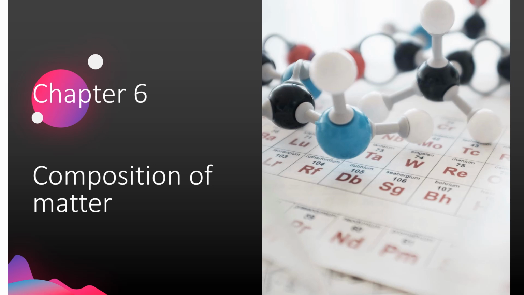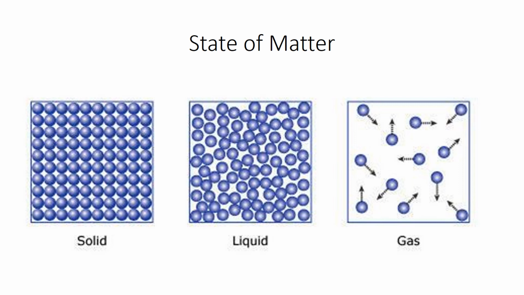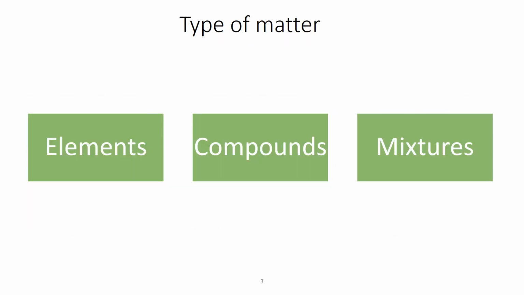Today we will continue with chapter 6, Composition of Matter. In the last class, we saw how matter is classified based on state of matter, that is solid, liquid and gas, and based on type of matter, that is elements, compounds and mixtures. So today we will learn more about elements, compounds and mixtures. We will start first with elements.